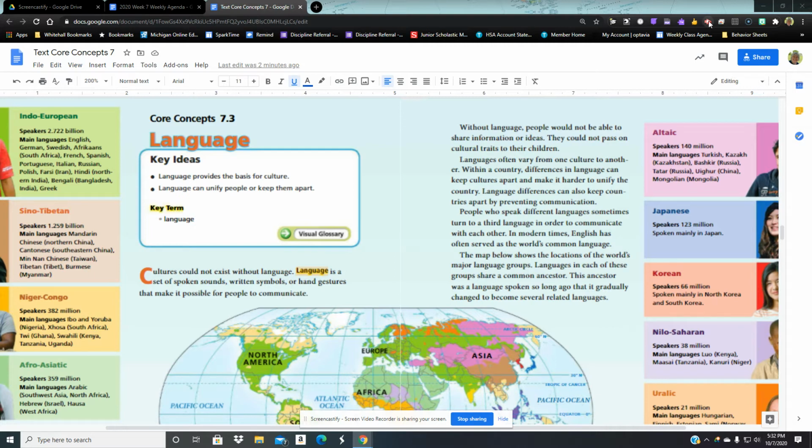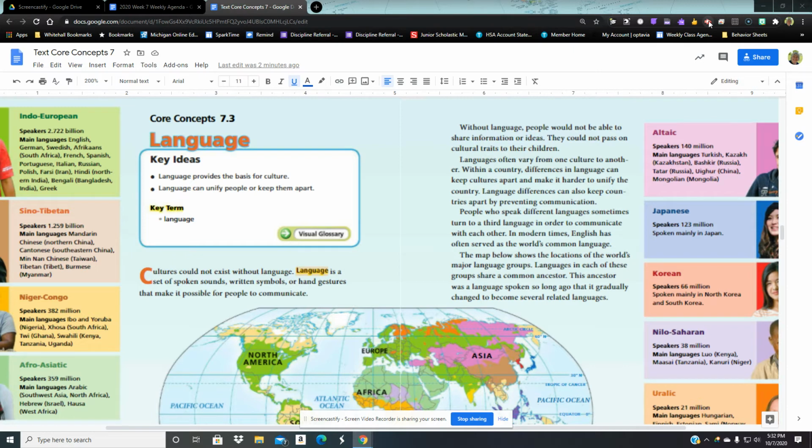People who speak different languages sometimes turn to a third language in order to communicate with each other. In modern times, English has often served as the world's common, or universal, language, because schools in all the European countries have classes to learn English. When they travel, instead of learning the 30 or 40 different languages in Europe, there might even be more, they learn English to speak with each other so that it doesn't prevent communication.